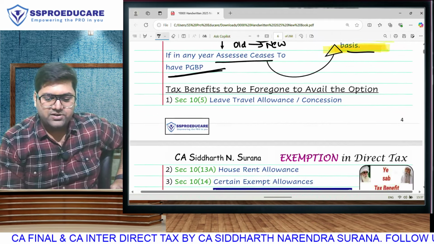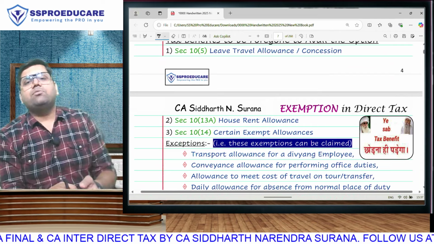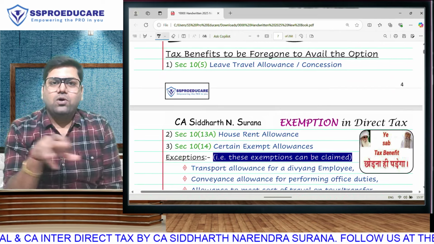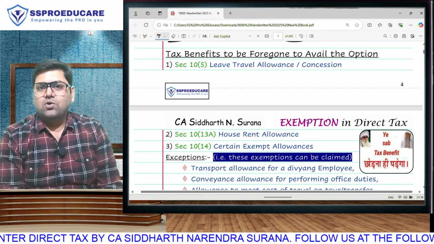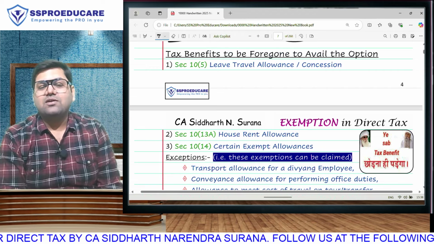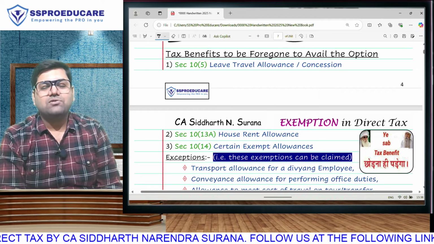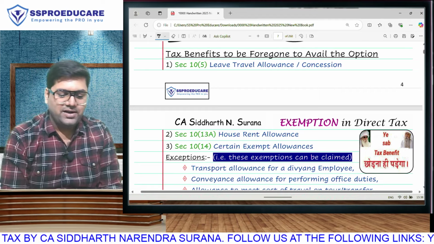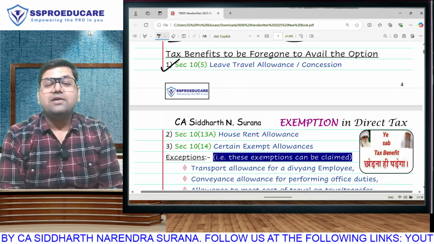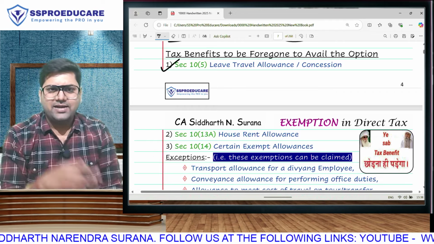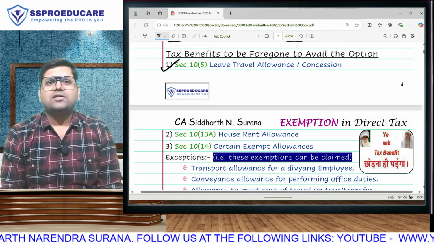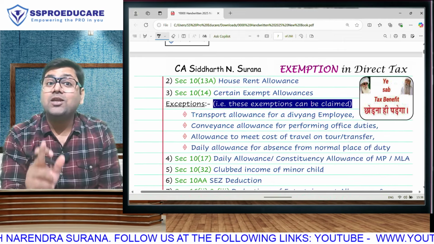Now the tax benefits to be foregone. It is heavy, bro, heavy. If you overall compute the net effect of the tax benefits that you are going to lose, you will really find 1,22,500 not worth it. Let's see. Section 10(5), leave travel allowance, which is given under salary. Salaried employees get LTA and then they travel. So the tickets that they purchase, they get exemption only in the old regime.